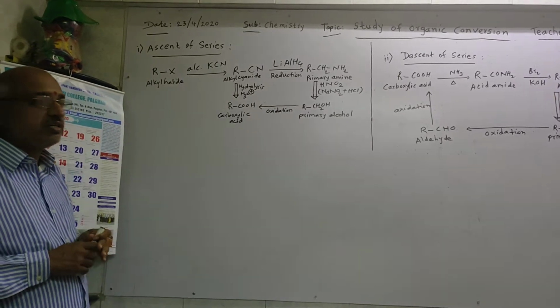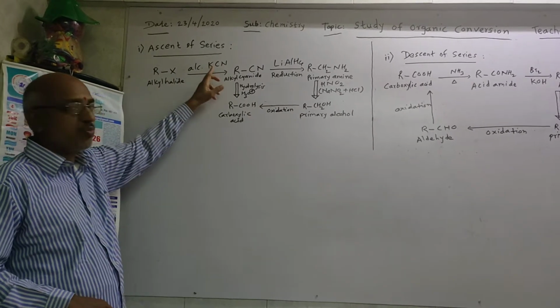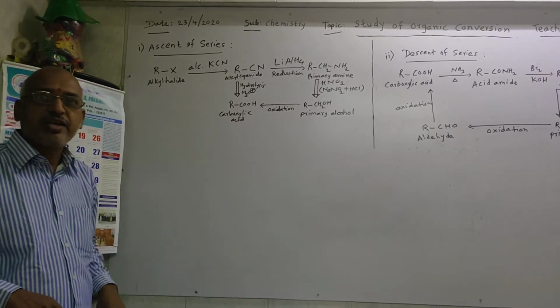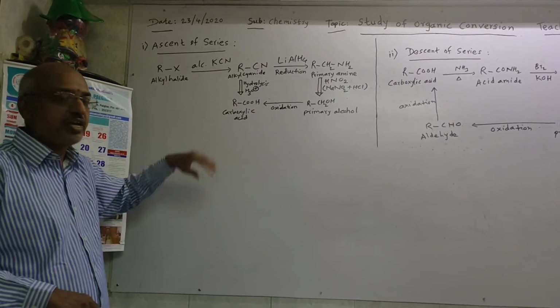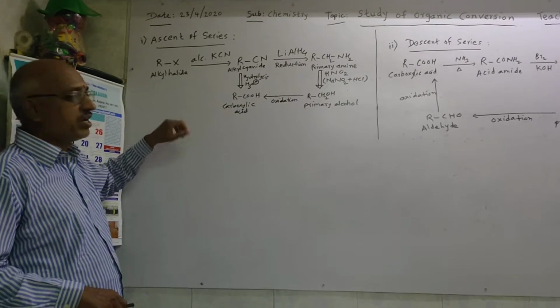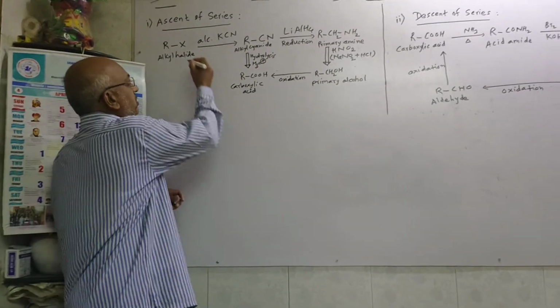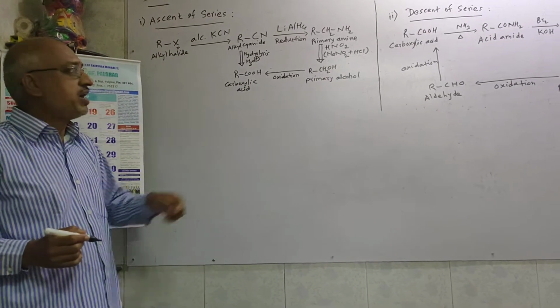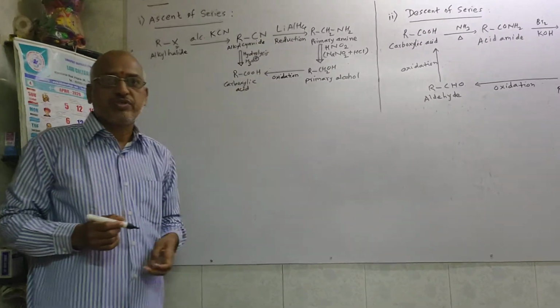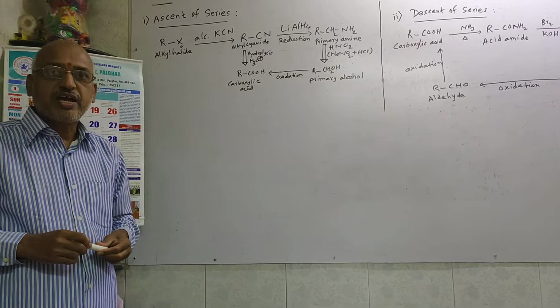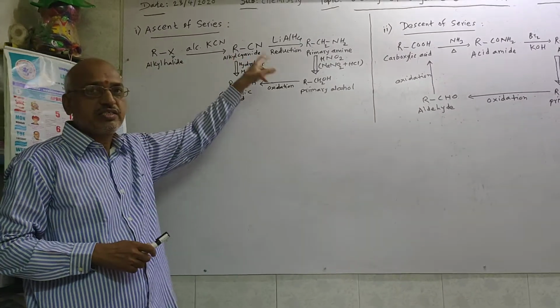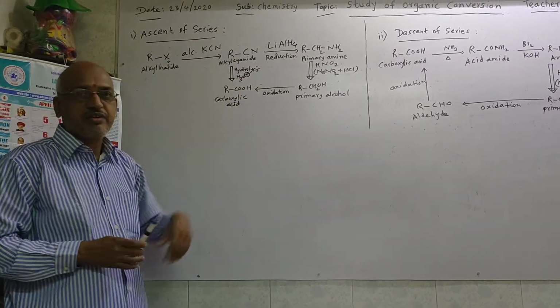This alkyl halide, when it reacts with alcoholic potassium cyanide, KCN, so here a substitution reaction takes place, in which this X is replaced by the cyanide group, CN group, and by that we can get RCN, means alkyl cyanide.